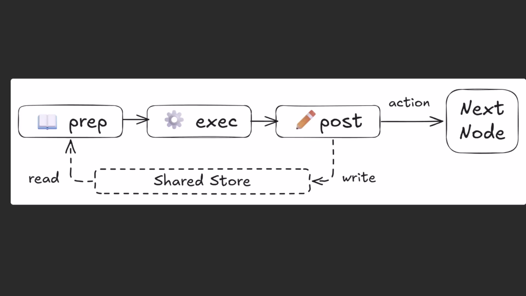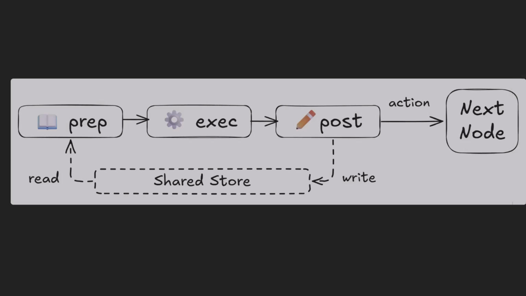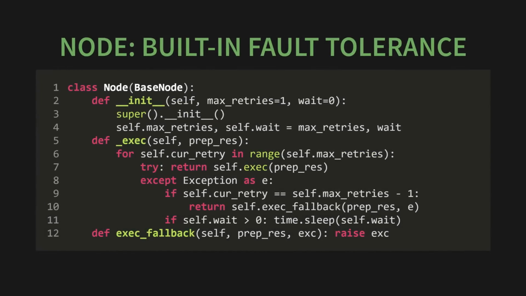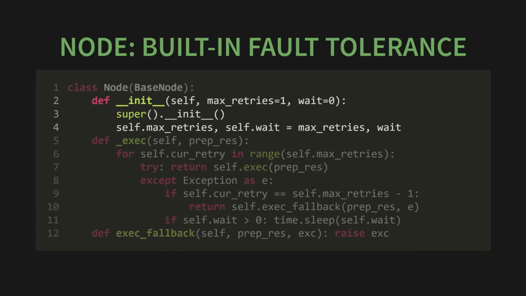What if the API you're calling is down? This is where Pocketflow gives our basic worker some superpowers. We use the node class, which has built-in retry logic. When you create a node, you can simply tell it, "Hey, if you fail, I want you to try again." You can set max retries to define how many times it should try, and wait to tell it how many seconds to pause between attempts.